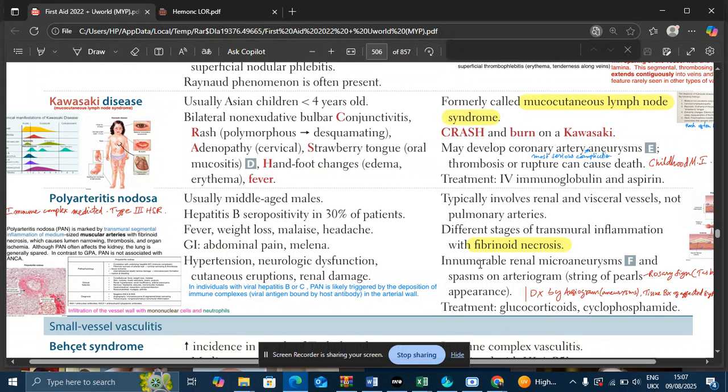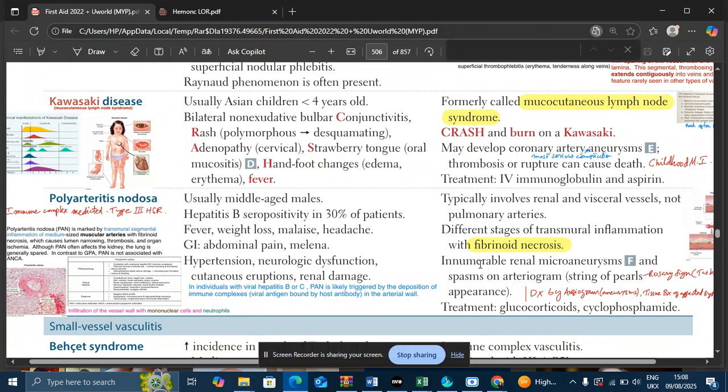Then there is involvement of multiple organ systems. Skin involvement leads to nodules, livedo reticularis. You will see ulcers. You will see purpura. Renal involvement will be there. You will see hypertension, renal insufficiency. You will see arterial aneurysms. Nervous system involvement would lead to headache, seizures. GI involvement leads to mesenteric ischemia. Musculoskeletal system leads to myalgias, arthritis. So there is an involvement of multiple organ systems.